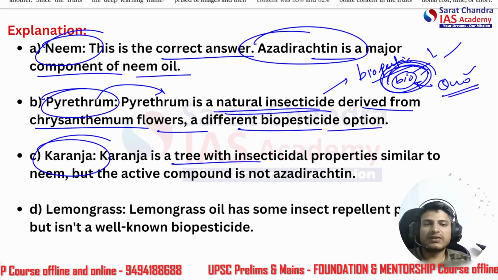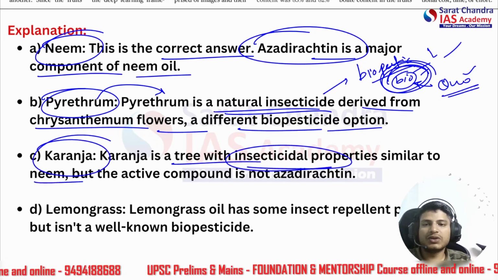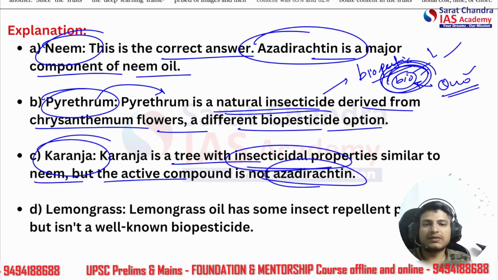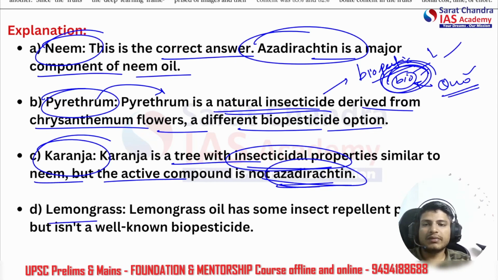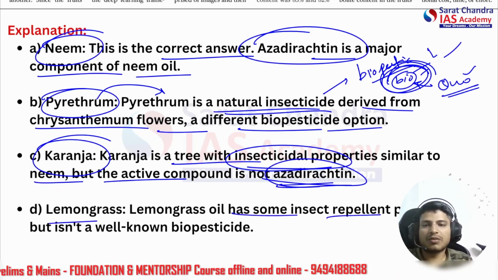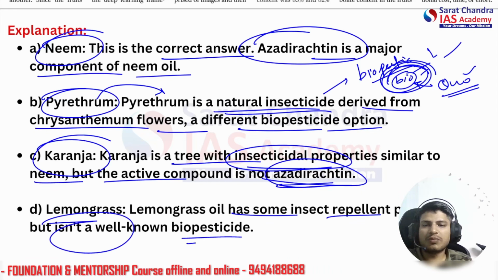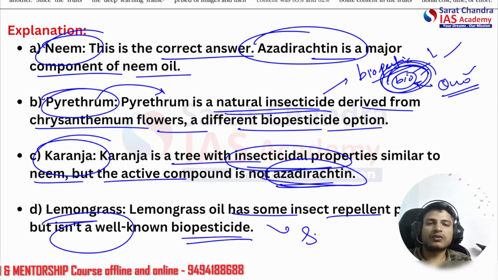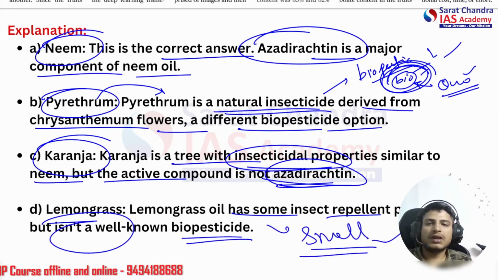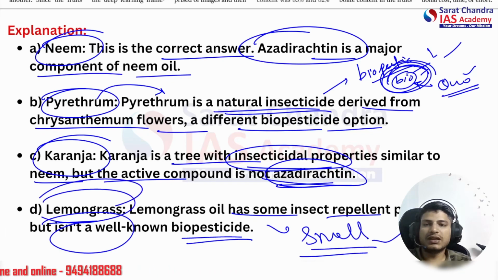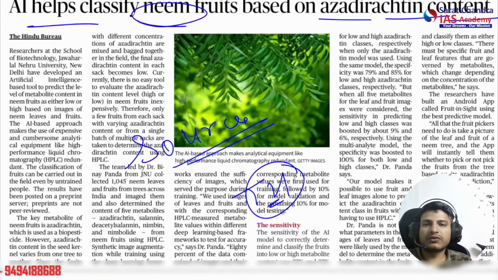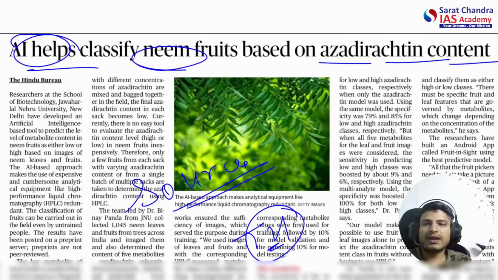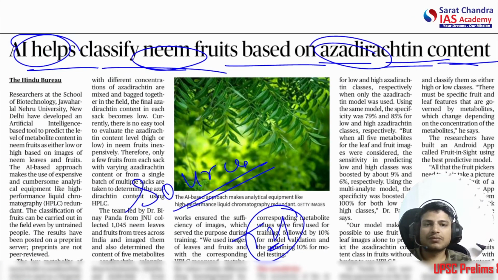This is Karanja. Karanja is a tree with insecticidal properties, similar to neem, but the active compound is not azadirachtin. Lemongrass has some insect repellent properties, but isn't a well-known biopesticide. It has more smell, sort of. We also use lemongrass in tea, right? So the answer is neem. You can read this news: AI helps classify neem fruits based on the azadirachtin content.